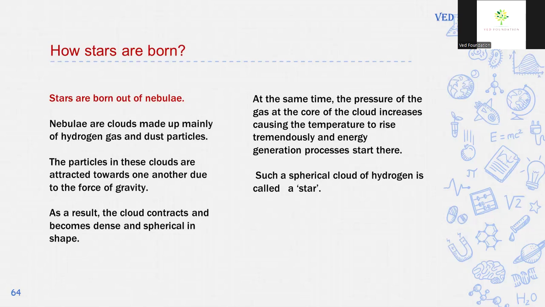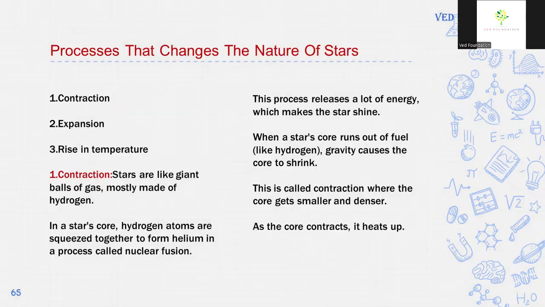At the same time, the pressure of the gas at the core of the cloud increases, causing the temperature to rise tremendously, and the energy generation process starts there. Such a spherical cloud of hydrogen in which energy is generated continuously is called a star. Processes that change the nature of stars: contraction, expansion and rise in temperature. These three processes change the nature of a star.